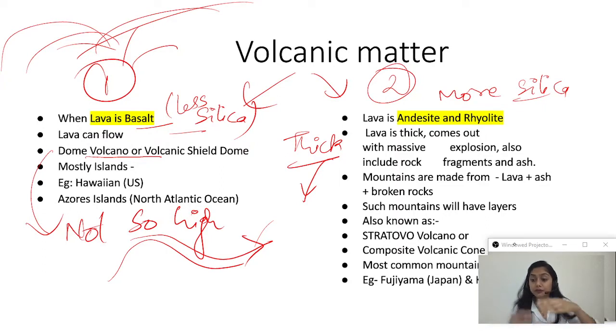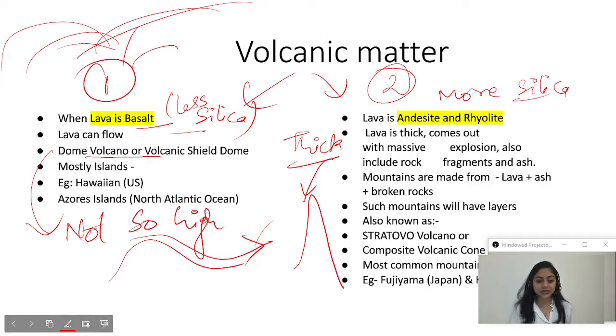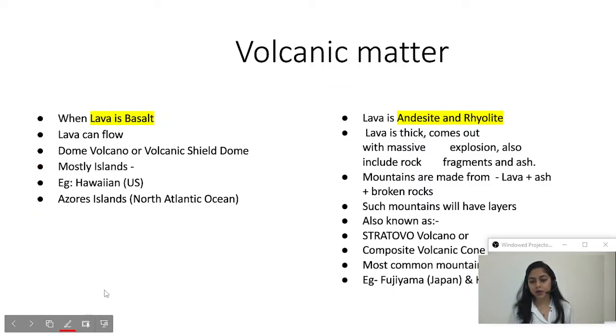It will not be able to flow to long distances. That's why in the case 2 where the lava is having andesite and rhyolite, it will have high mountains. Also, these are known as stratovolcano, as the name I have written. Why stratovolcano? Because it forms layers.